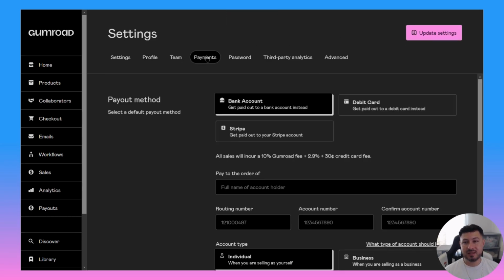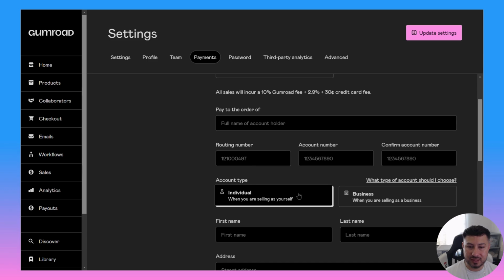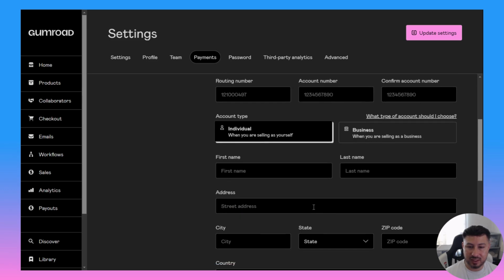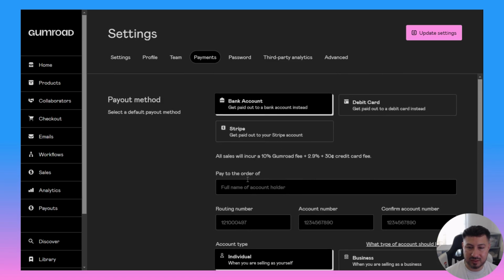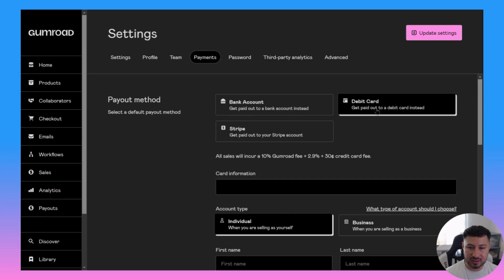The payments is going to be for you when you get paid. Best part, right? You want to get paid. So in order to get paid, you have to either set up a bank account, a debit card, or a Stripe account. So go ahead and choose the one you want to set up with, and then you'll just fill out the details right here. Your name, your address, your city. Up here, since it's selected as bank account, it's asking for routing numbers, account numbers. Got the debit card, and you got your Stripe account.